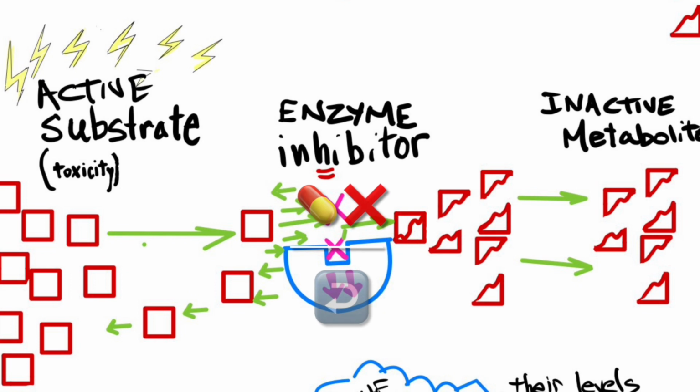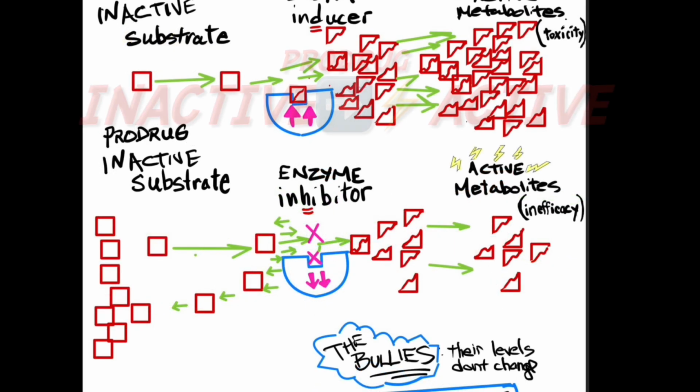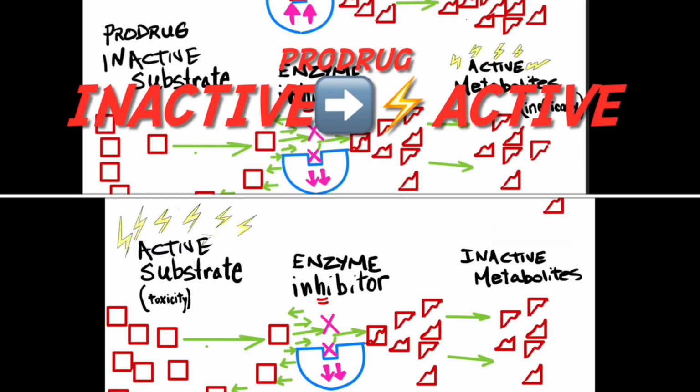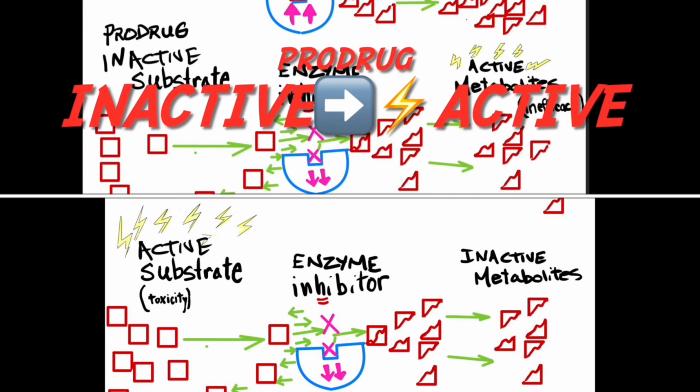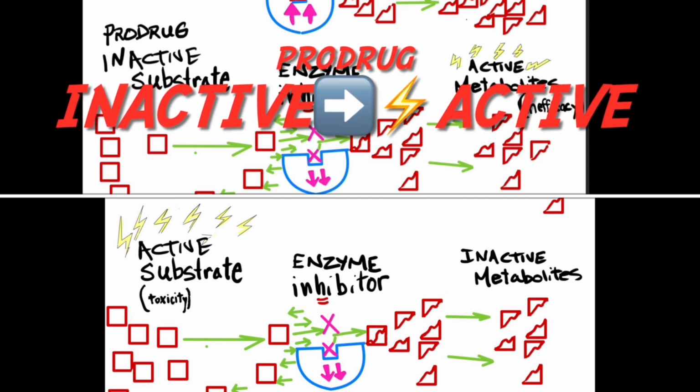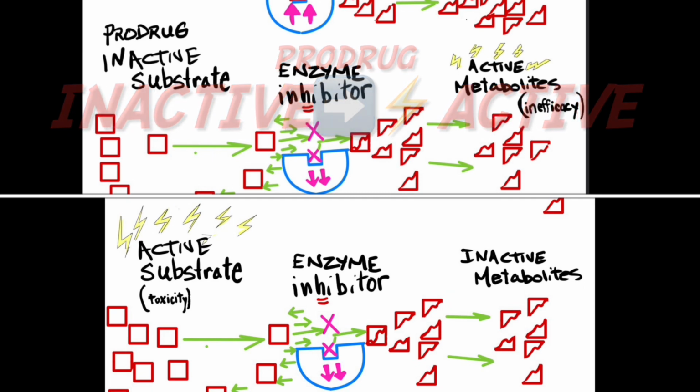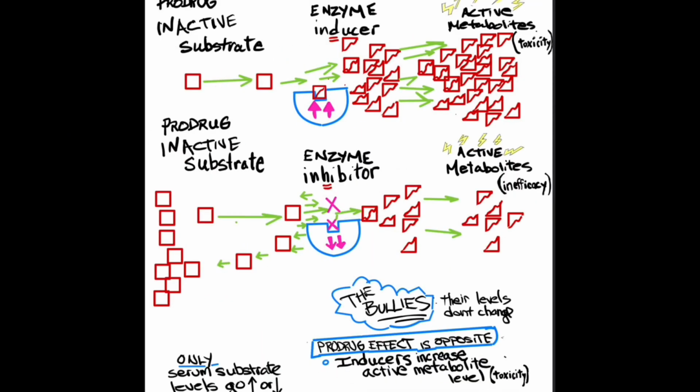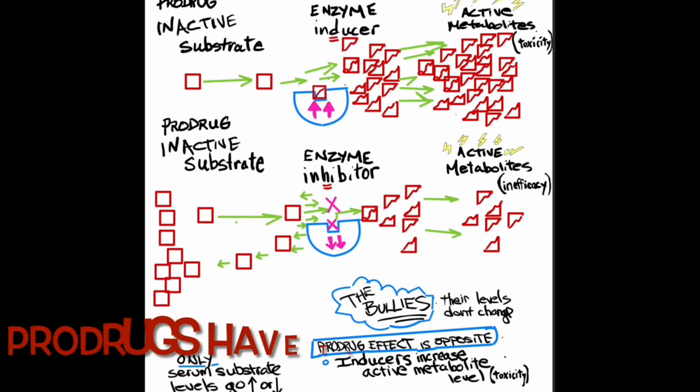Ordinarily, an inhibitor would block the enzyme and inhibit the metabolism of the active substrate, so we would have more and more active drug. Picture it going to the left, that we have more drug on the left-hand side. But in this case, it's the inactive substrate being metabolized, so we will have the opposite effect.